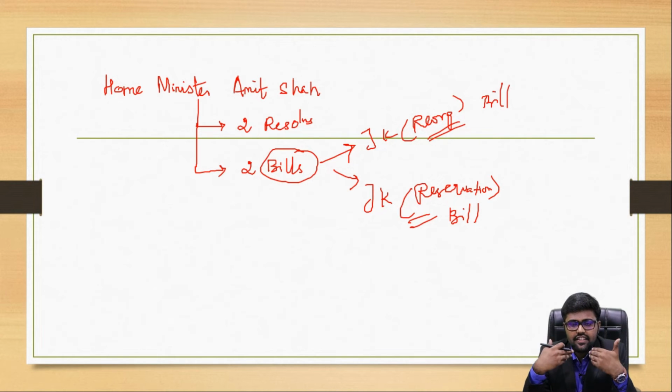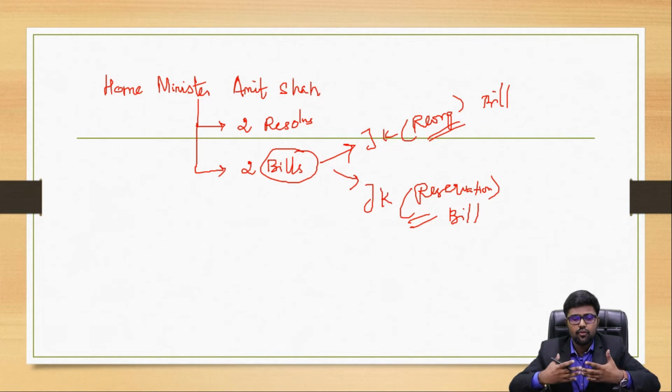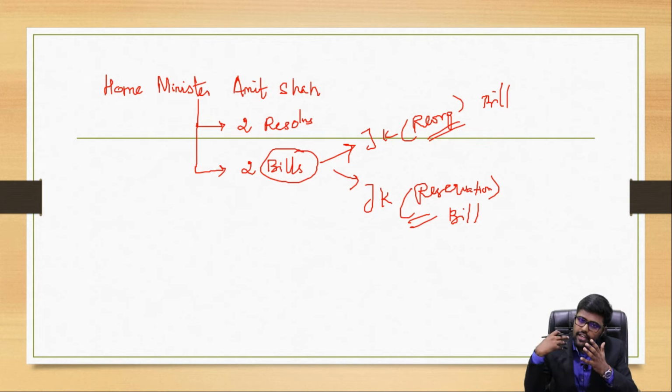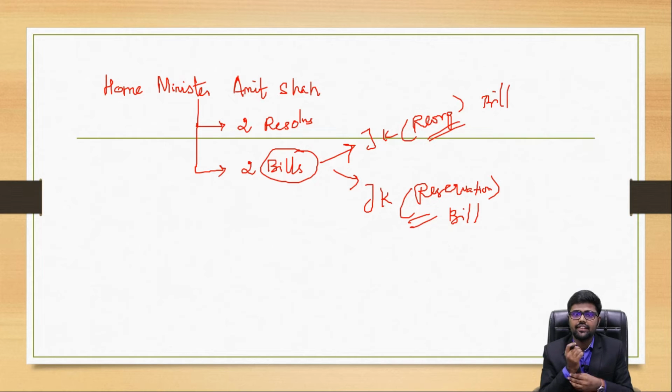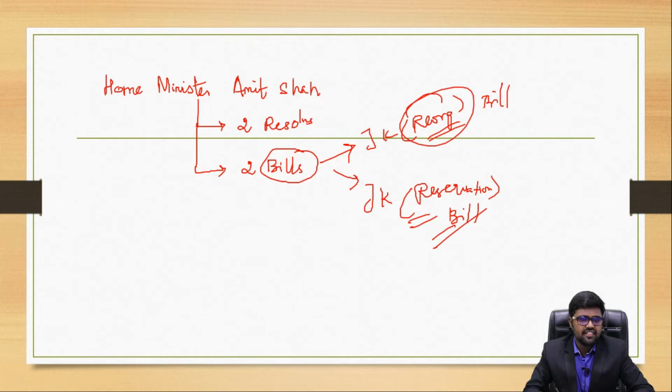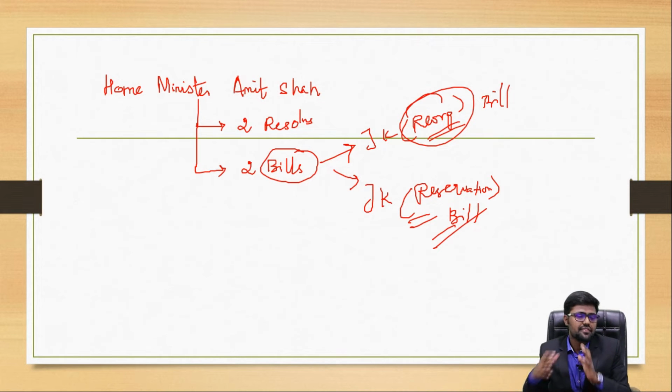Since our Indian Constitution was not applicable to Jammu and Kashmir, certain reservation provisions which are applicable for SC/ST were not applicable there. So the government tried to incorporate the reservation so that the SCs and STs will also benefit in Jammu and Kashmir. This is all about that.